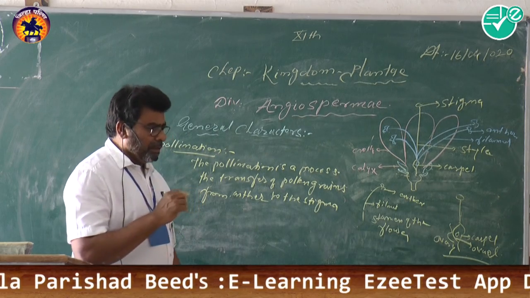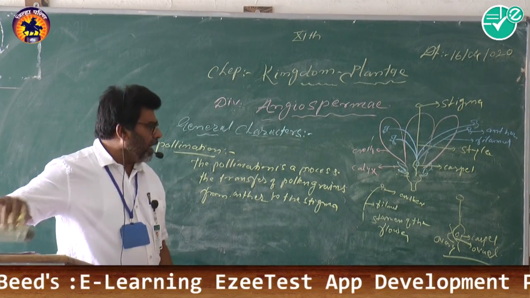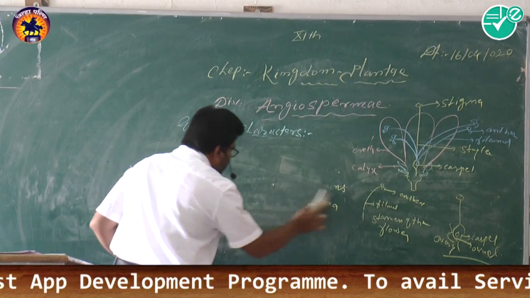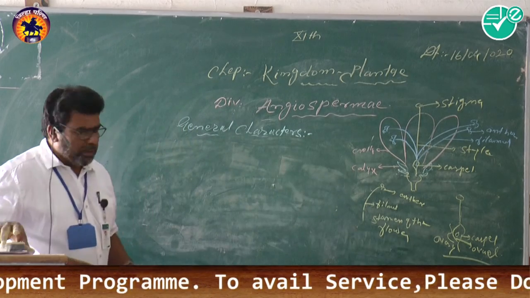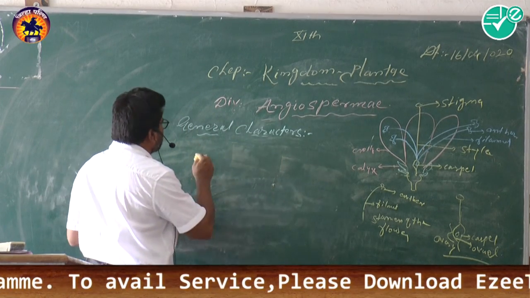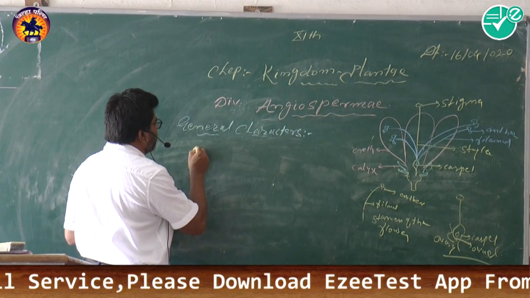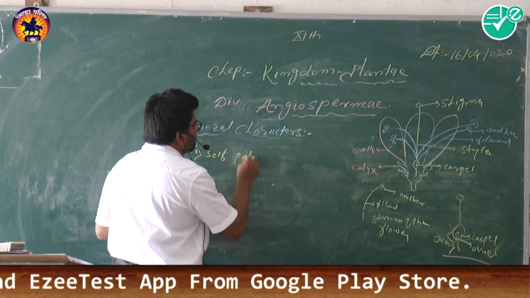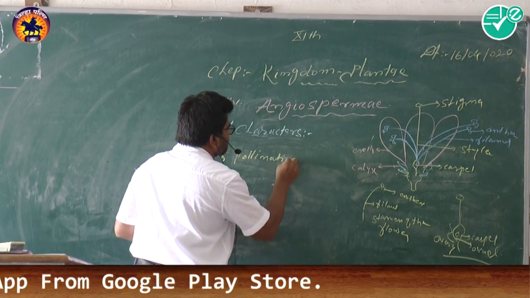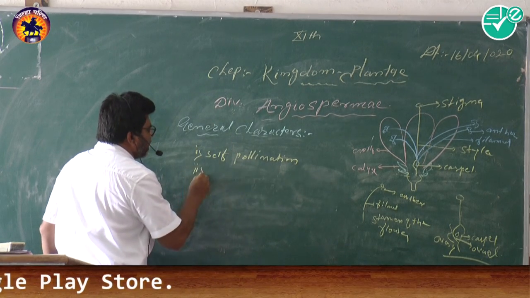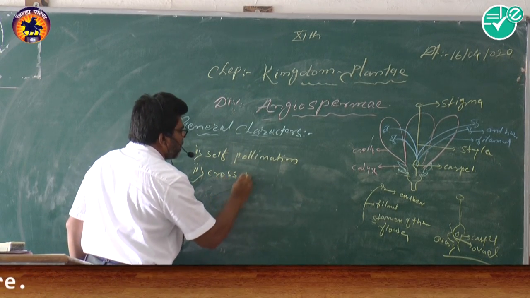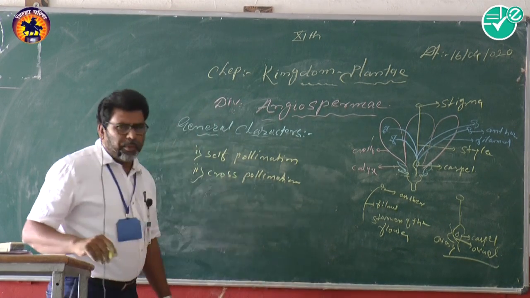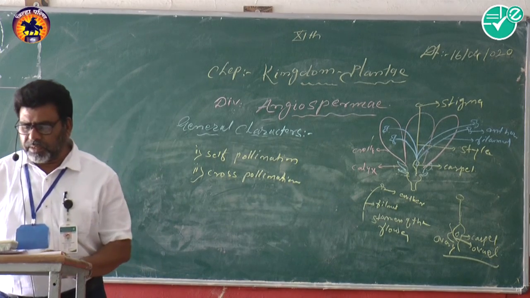Now see here, in angiospermic plants the pollination is of two types. Types of pollination: in angiospermic plants there are two types. Number one is self pollination, and the second type is cross pollination. Now see here, what is self pollination and what is cross pollination?